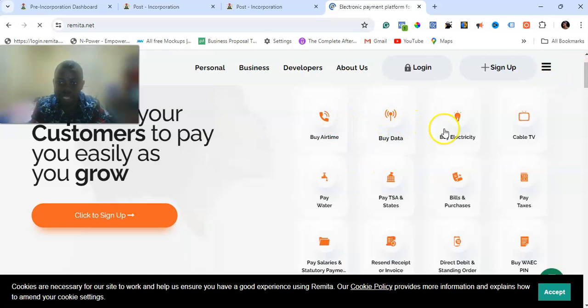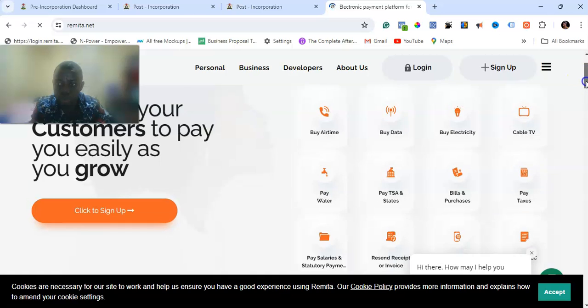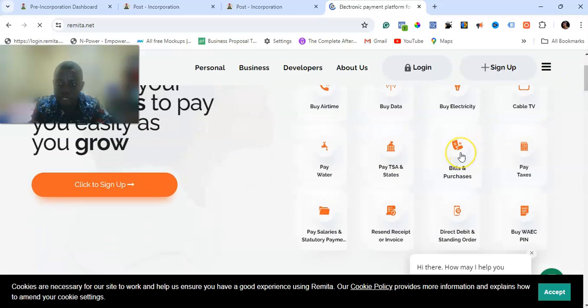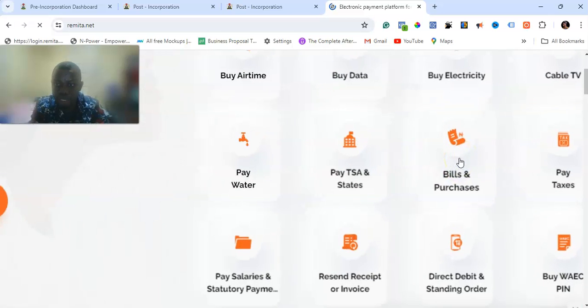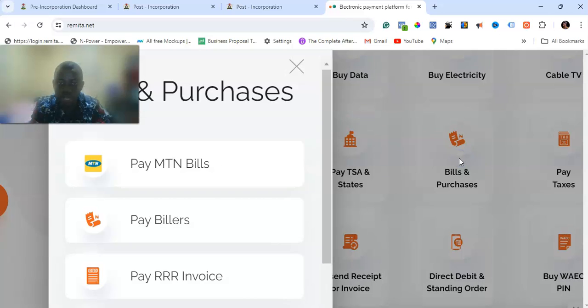You can see buy airtime, pay electrical bill, cable. No, this is not what we want. We want to pay bills and purchases. This is what we want to click on, this option, bills and purchases, right? This is what you are clicking on. Click on bills and purchases.